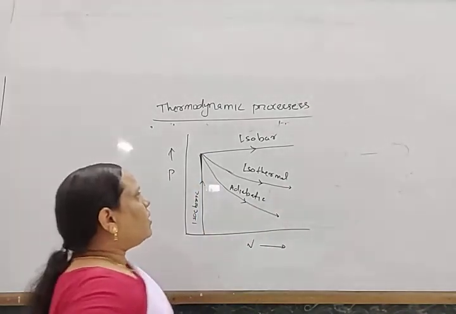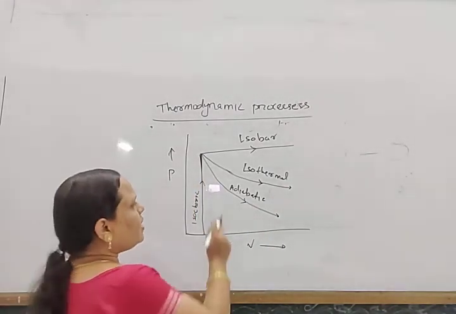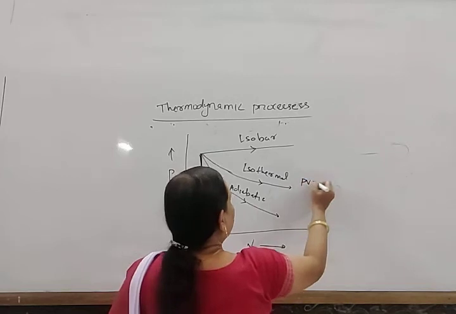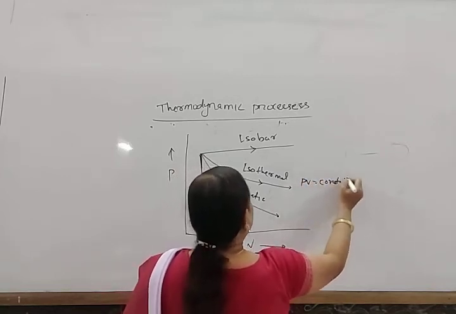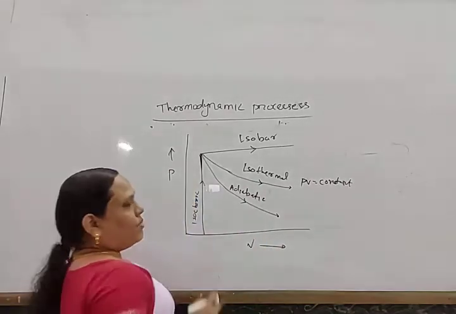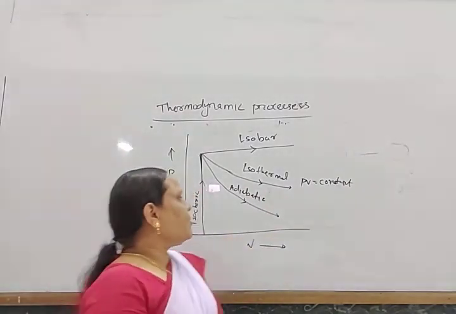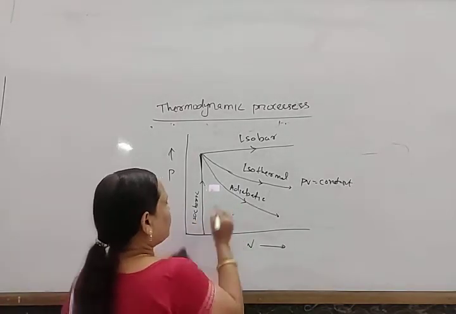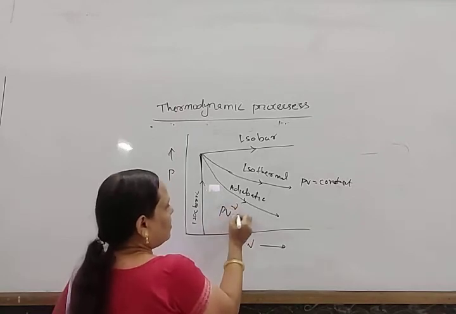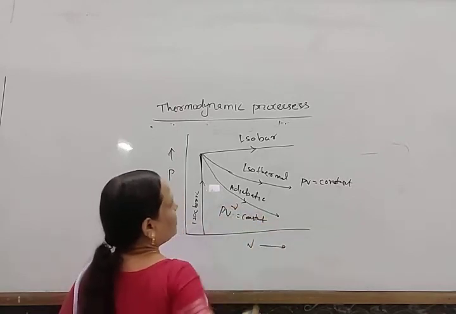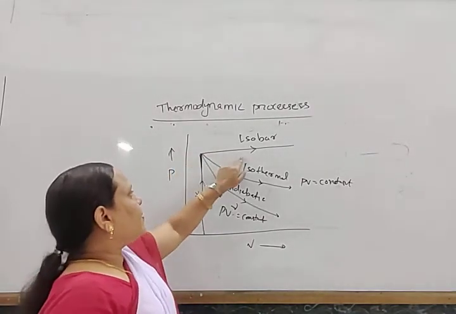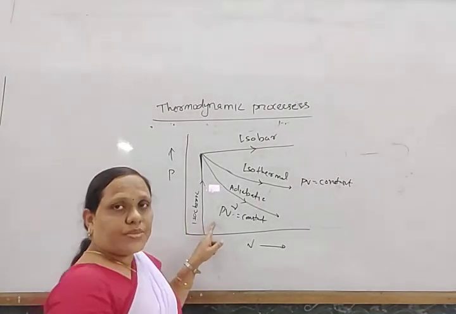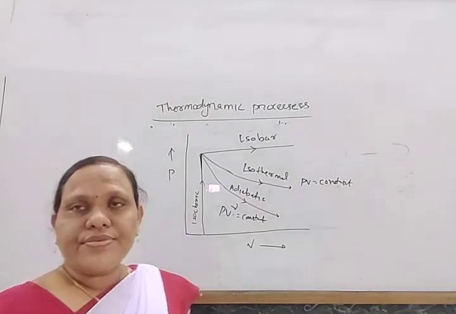Okay. Now let us write the relation between them. In the isothermal process, PV equals constant. Already in the characteristics, volume is inversely proportional to P, or PV equals constant. In the adiabatic process, PV to the power gamma equals constant. In the isobaric process, the pressure is constant, and in the isochoric process, the volume remains constant. This is the nature of the curves.